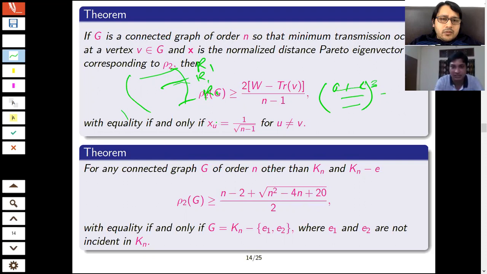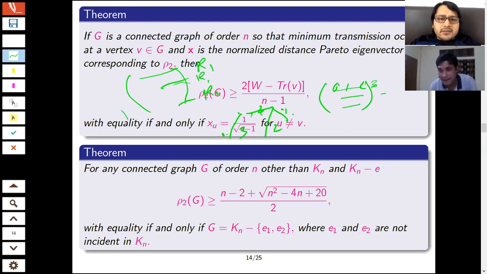Or in case of a graph, suppose this one. In terms of graph, what would it be? If I consider a graph of this type, for this one the transmission is 1, for this distance 1, for this distance 2, for this one distance 2. Again for this vertex distance 3. If I add all of them, 1, 2, 3 again. So the minimum always occurs in the center, generally in the center. You can see all the distances will be less. If we consider extreme vertices, we have some larger distances. So the minimum transmission usually occurs at the center of the graph.